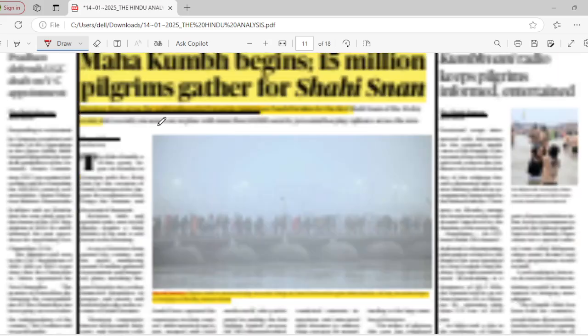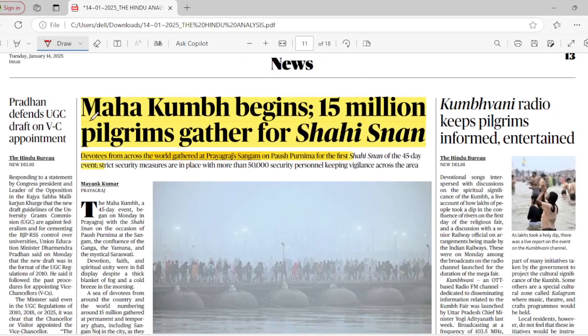Next comes Maha Kumbh Mela. We were talking about Maha Kumbh begins on Monday. Okay, 15 million pilgrims gather for Shahi Snan. Devotees from across the world have gathered at the Prayagraj Sangam on Paush Purnima for the first Shahi Snan of the 45-day event. It is a 45-day event, and most importantly, it occurs once in 144 years.